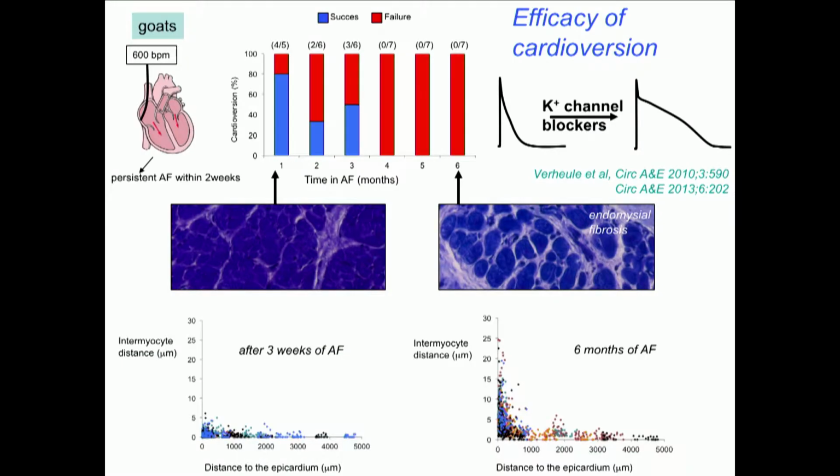Interestingly, this happens predominantly in the outer millimeter of the atrium. You can see here the intermyocyte distances as a function of the distance to the epicardium. Here you're very close to the epicardial layer, and this is where you see this increase in endomysial fibrosis with months of atrial fibrillation.